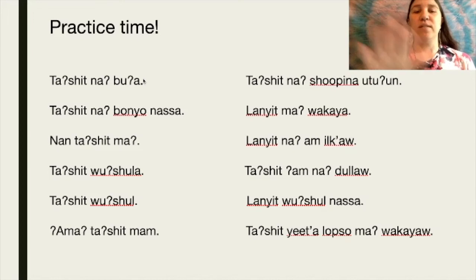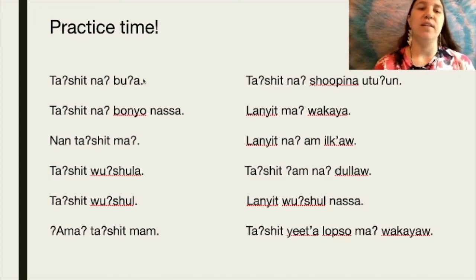And once I read over these sentences once without translating them, I'll read over them one more time, and then I will go ahead and translate them for you.